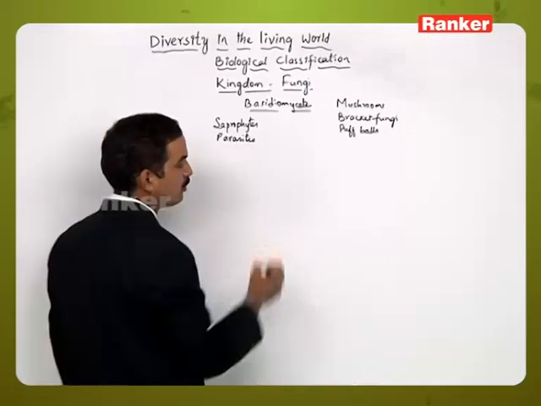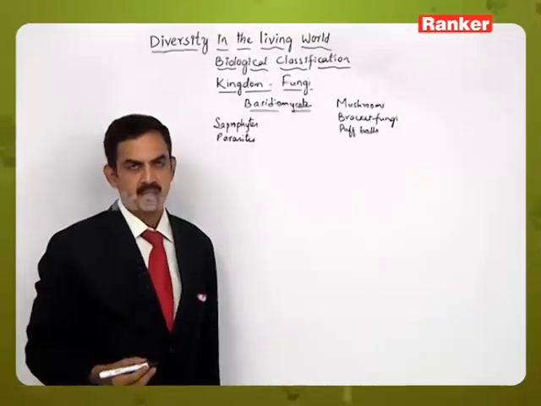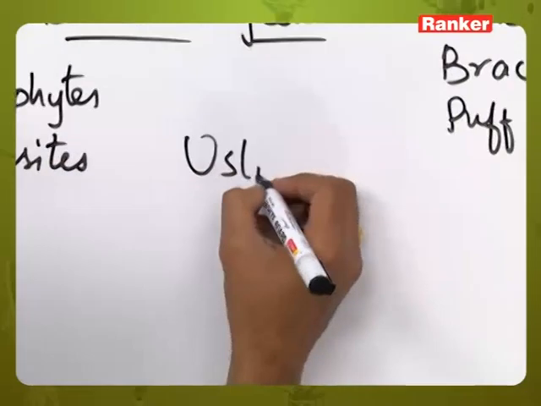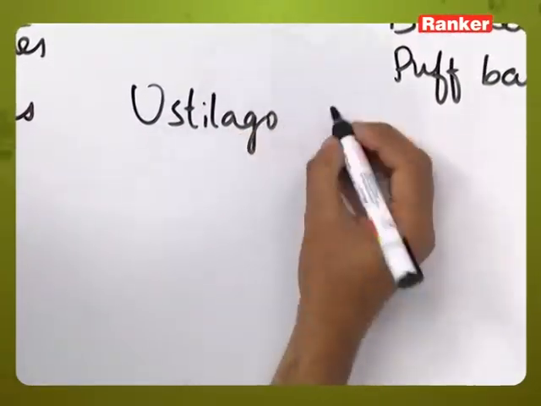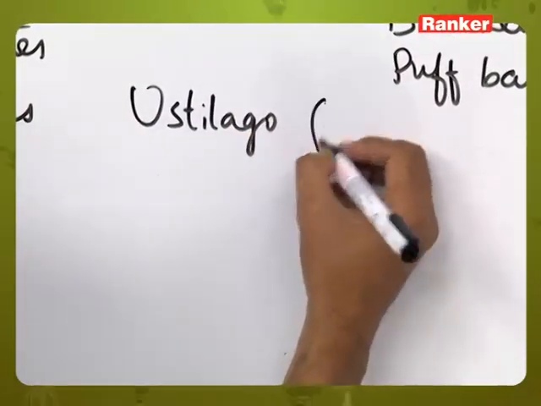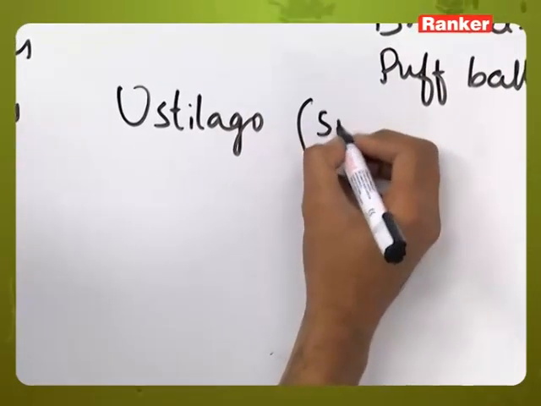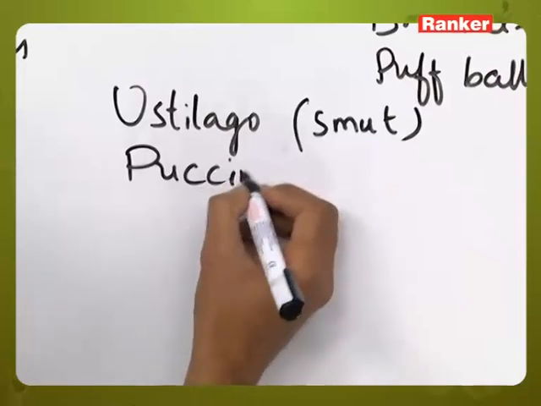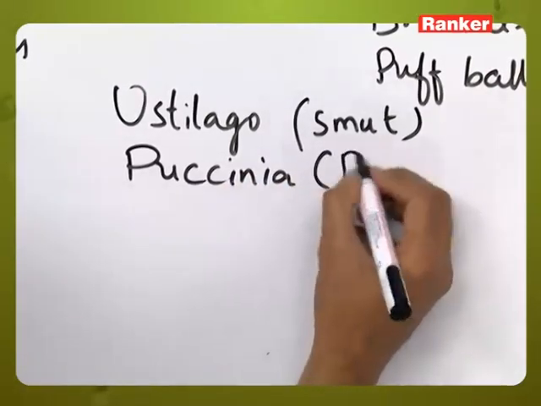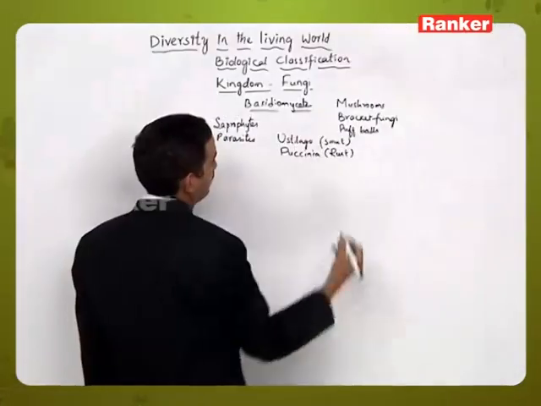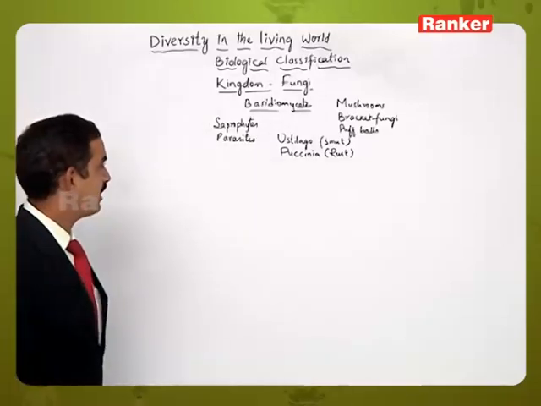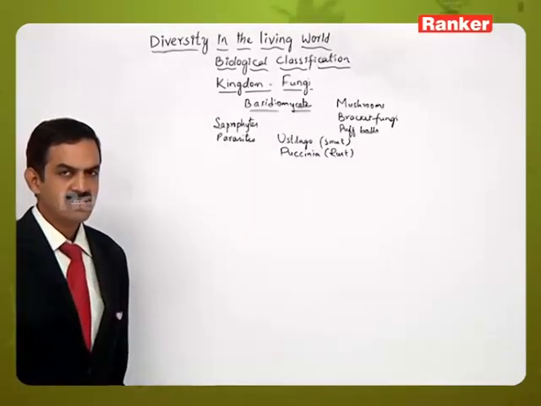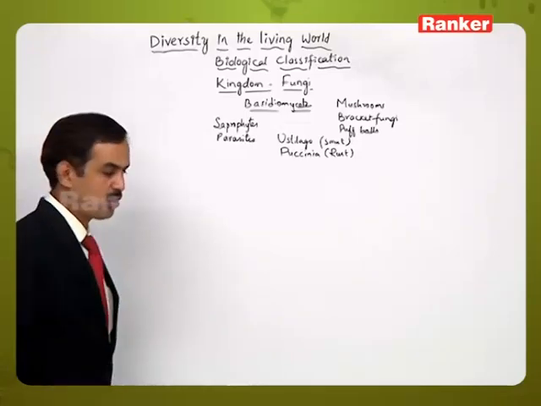Parasites like Ustilago and Puccinia. Ustilago causes smut disease, and Puccinia causes rust disease. So likewise some of them grow as parasites and some as saprophytes also.